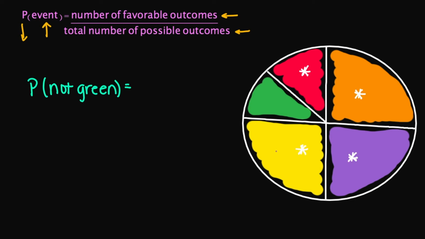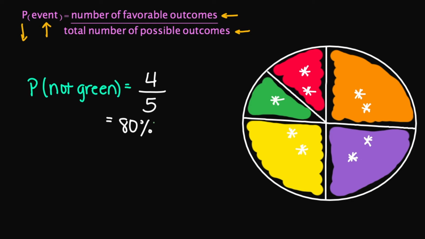So the number of favorable outcomes is going to be 4. The total number of possible outcomes is going to be 1, 2, 3, 4, and 5. So 4 over 5 as a percentage is going to be 80%. So there's an 80% chance that when I spin my spinner, it will not land on green.